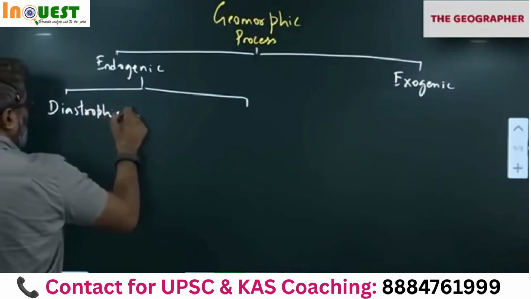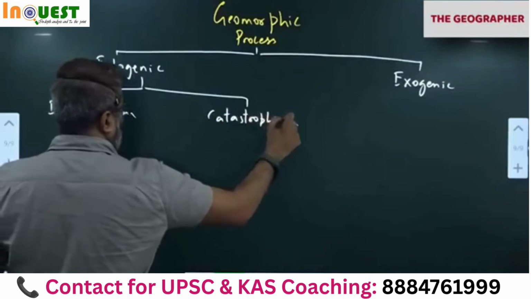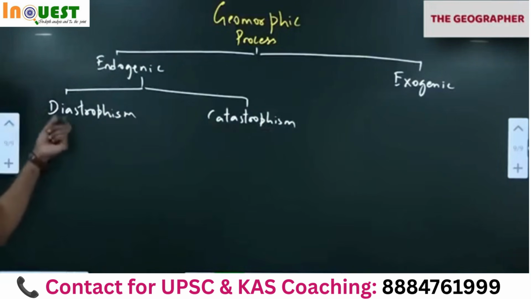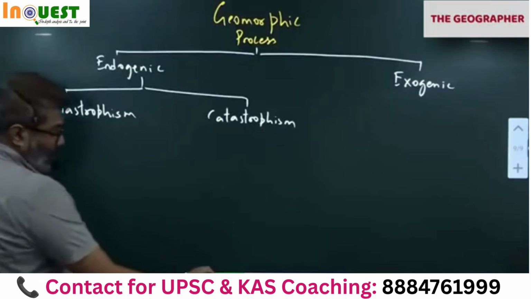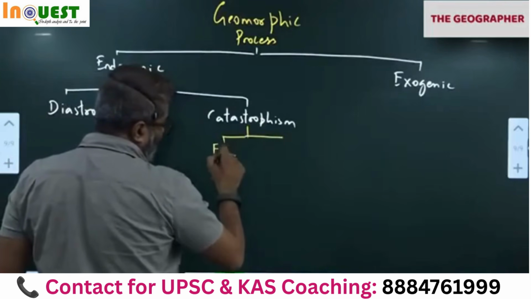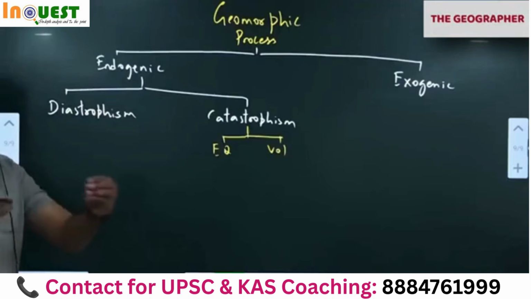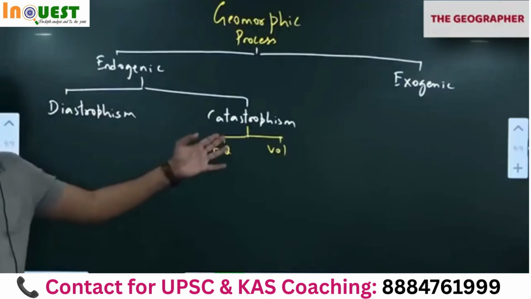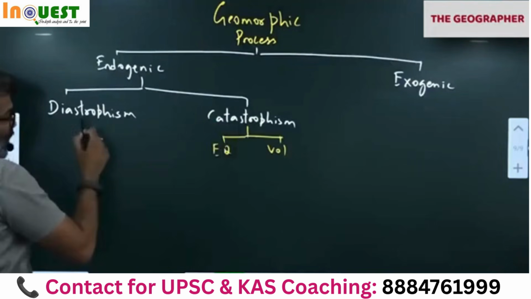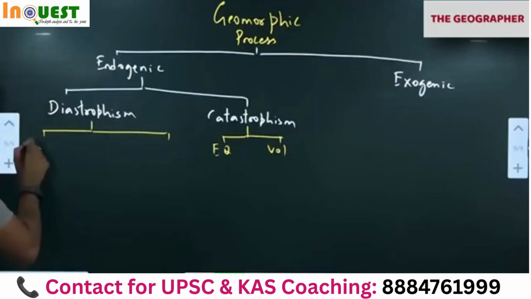Diastrophism, catastrophism. Catastrophic means sudden movement. Diastrophism is very slow. So in sudden movements we have volcanoes and earthquakes, because these are catastrophic events. Suddenly they will occur. It will cause a lot of damage. So these are catastrophic events, sudden events. Diastrophic events are very slow and not noticeable at all.